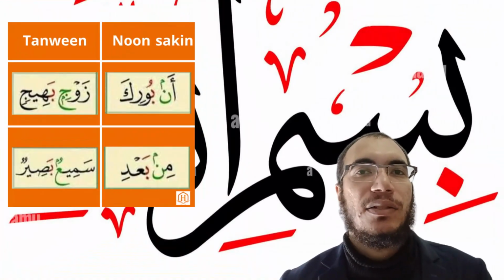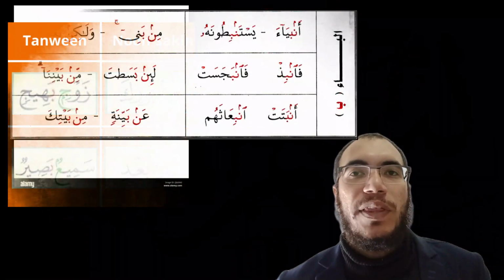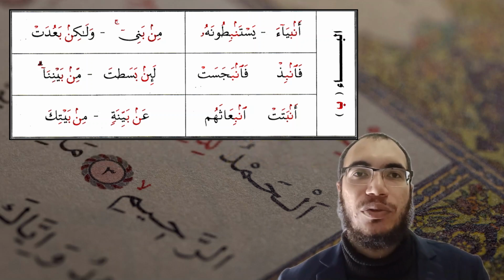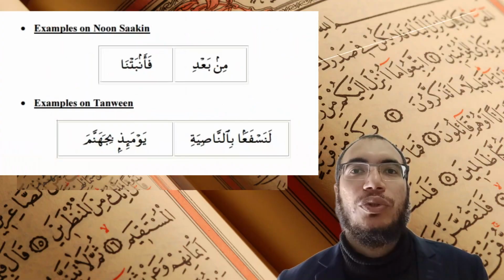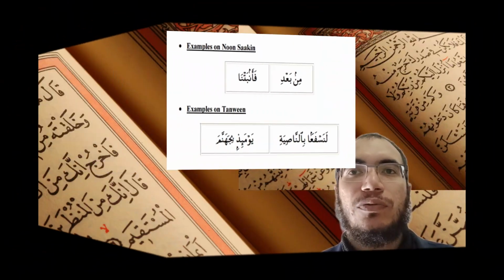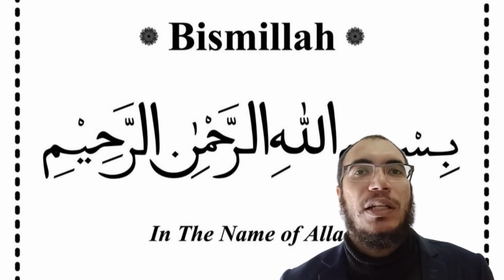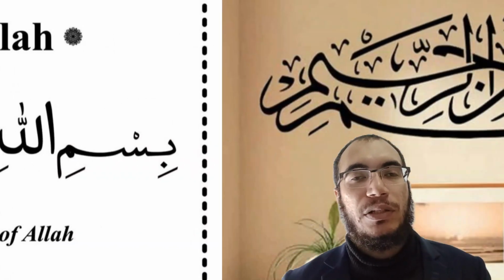But that's not all. On top of that, you also have to apply Ghunnah. That's the nasal sound I talked about earlier. So you are going to get a nasal sound for 2 counts while you are making the Meem sound. Let's look at some examples to make it clear.